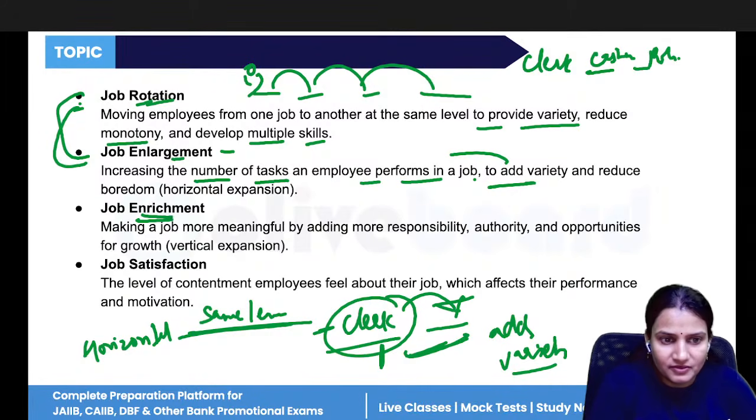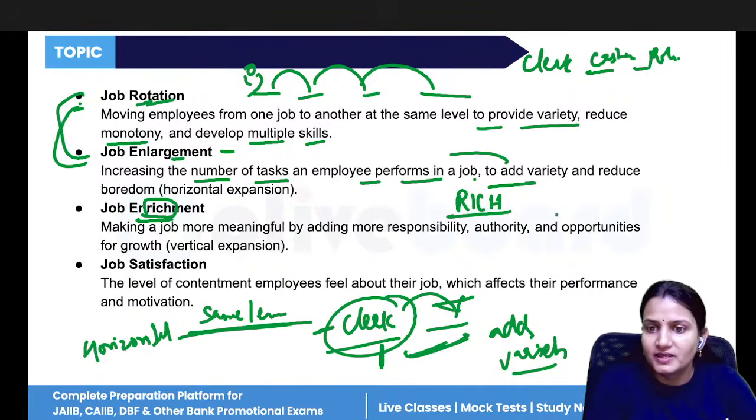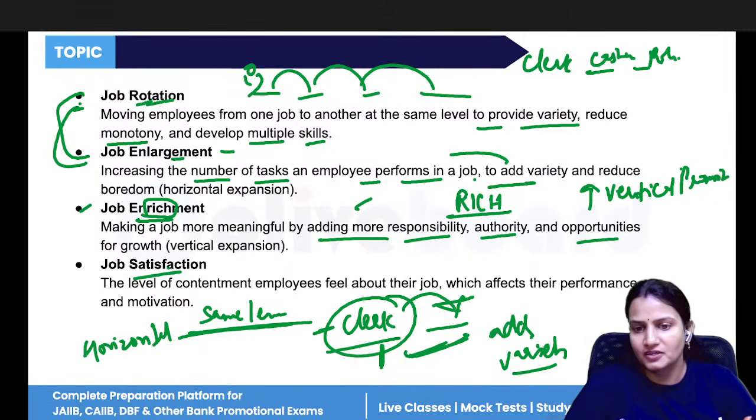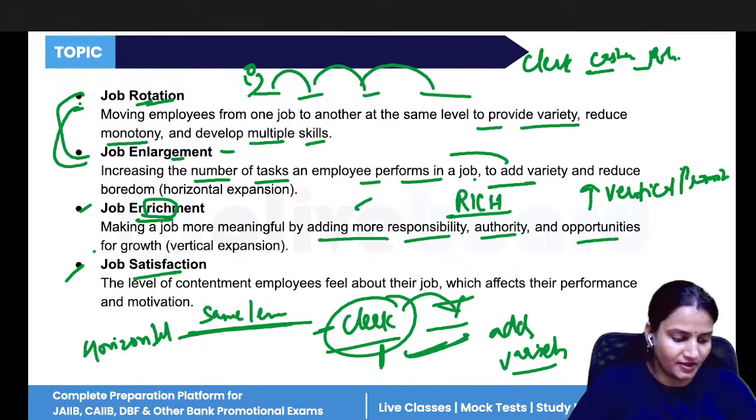Enrichment means, if you see one word in between, that is rich. Rich means having more money. So just understand it this way: here more responsibilities are added, more authority is added, opportunities are given. So it is the vertical expansion. And if it is a vertical expansion, then either a promotion is there or a salary increment is there. And satisfaction means if you are satisfied with your job, with your work, that is job satisfaction.